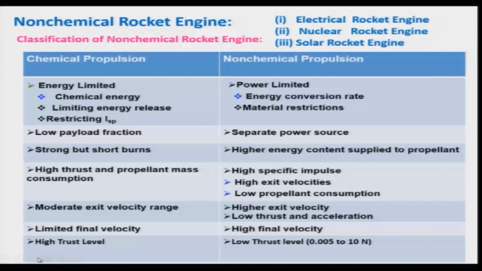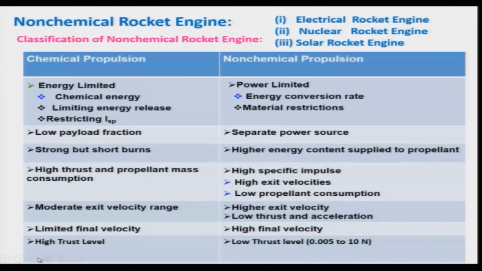Before discussing it further, let us look at the differences between chemical and non-chemical rocket engines. If you recall, a chemical rocket engine is energy limited because the chemical energy release is limited, and as a result you cannot have a higher Isp.